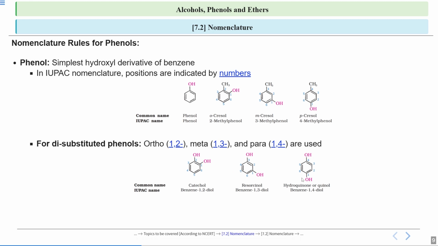Now for para case, when your 2 OH are at para position, the common name is hydroquinone or quinol. Either you can call hydroquinone or you can call quinol. Now both the substituents are same. So numbering can be 1, 2, 3, 4, 5, 6. So benzene 1, 4 diol. Why di? Because 2 OH are there. So I hope it is clear for phenols.